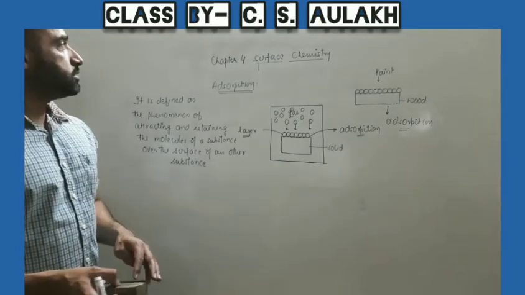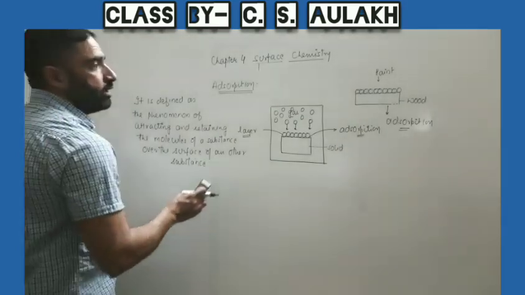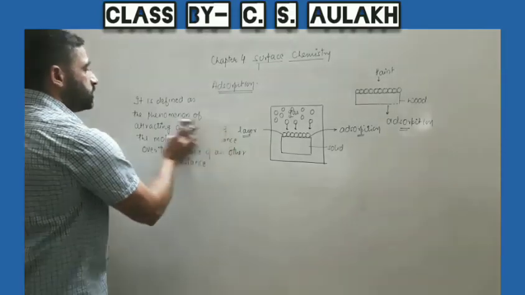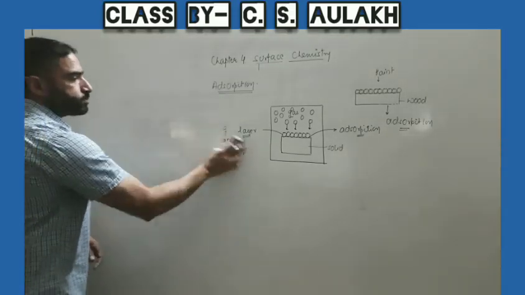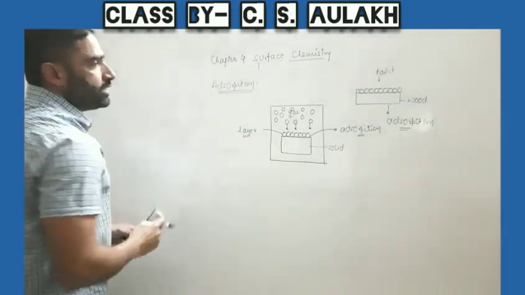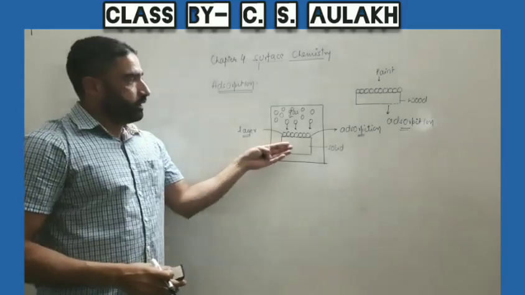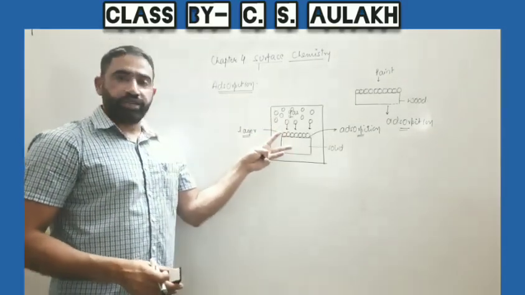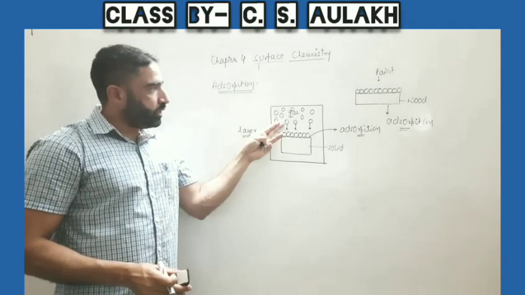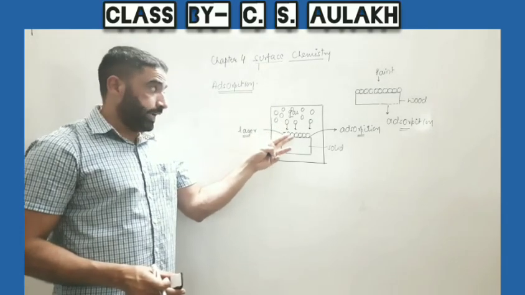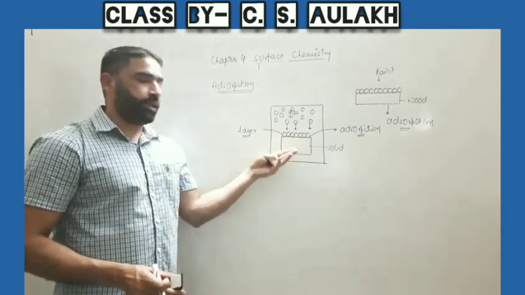And here I am going to start with another term related to adsorption. For adsorption, two substances are interacting with one another. The molecules of one substance are retained over the surface of another.